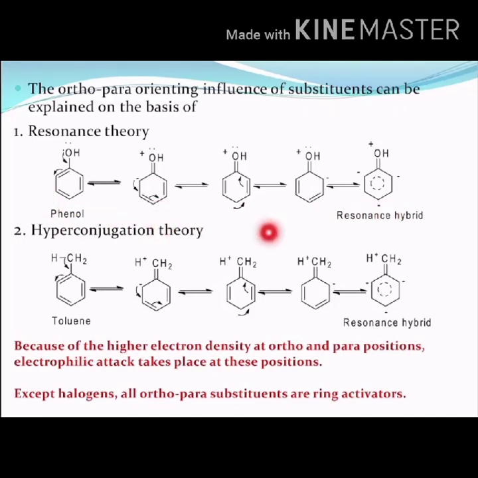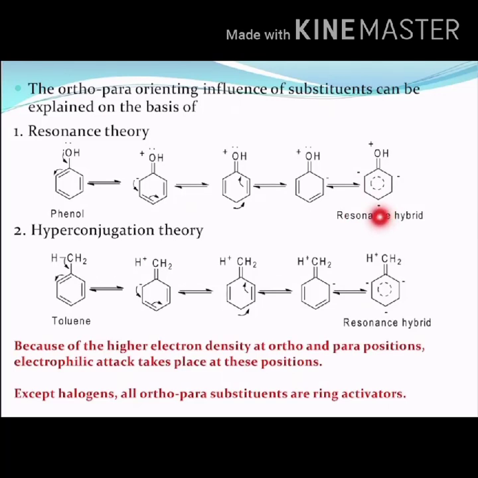In the resonance hybrid, we can see a negative inductive effect in the ortho and para positions. We don't have any effect in the meta position, that is, the third position. Okay, so this is the ortho, this is para, and this is meta position. So here we have a negative effect in the two ortho positions and in one para position.